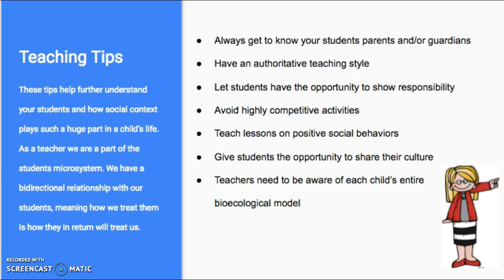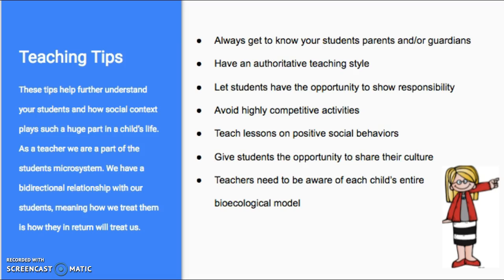Make sure when a student is making progress to let the family know to celebrate and acknowledge accomplishments, either in the classroom or at home. Teachers can do this by giving students the chance to win a pizza party, stickers, or even more recess time.